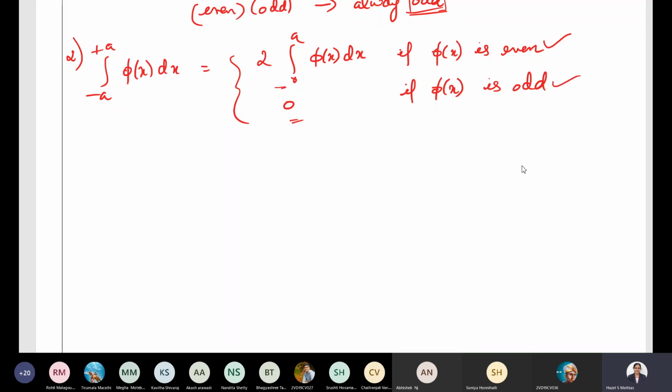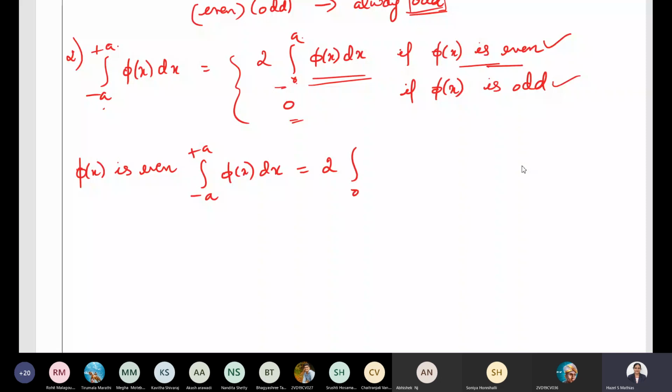So this is how the concept of even and odd function is useful over here. So suppose if you get to know the function is even and the limits will vary from minus a to plus a, you can directly write it as 2 times 0 to a phi of x dx. Remember this is very important. Suppose if you know the function is even, I write it over here again. If phi of x is even, then integral minus a to plus a phi of x dx can be written as 2 times integration 0 to a phi of x dx. Very important formula this one. Okay, done?